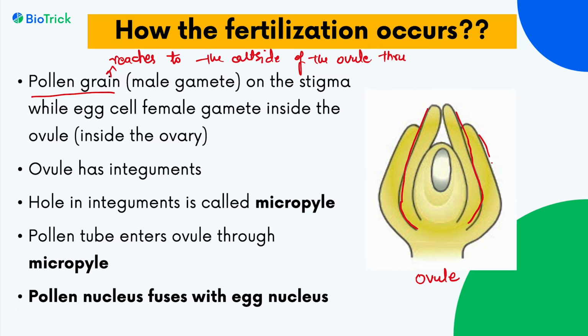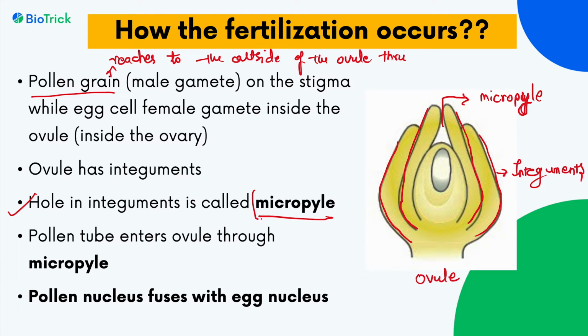This is the outer covering of the ovule, and these are called integuments. Integuments are for the production of the egg cell. Now, these integuments are disjoint at one point called micropyle. A small hole in the integuments is called micropyle. So the pollen tube enters the ovule through this micropyle.